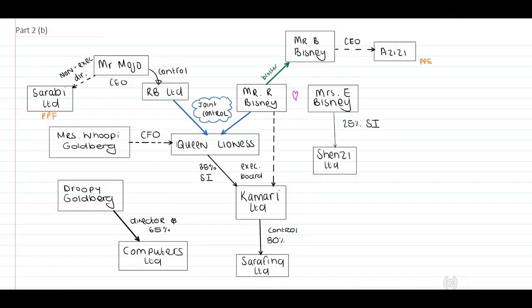Right, we have Queen Lioness in the center of our screen. The second paragraph, the CFO of Queen Lioness, Woody Goldberg. Remember, Woody approached us. Third paragraph. Queen Lioness is jointly controlled by Mr. R. Busney and RB Limited, therefore jointly controlled by an entity and by a person.